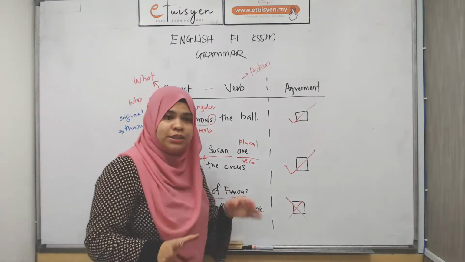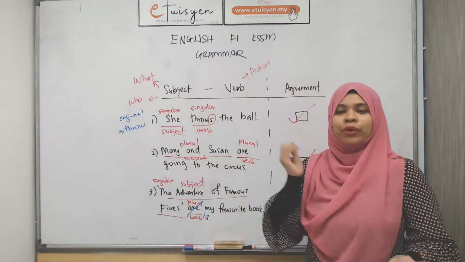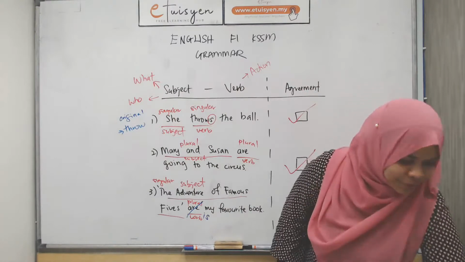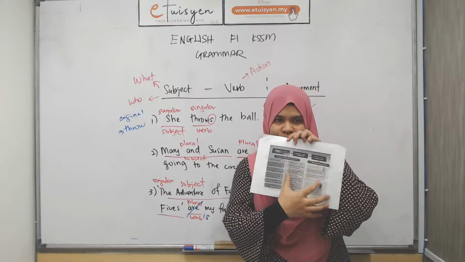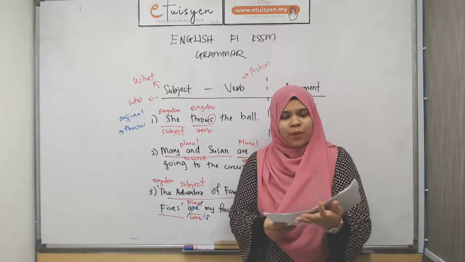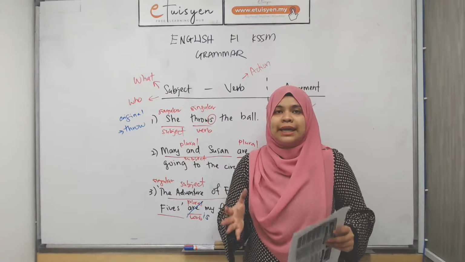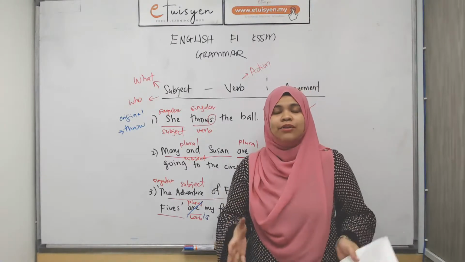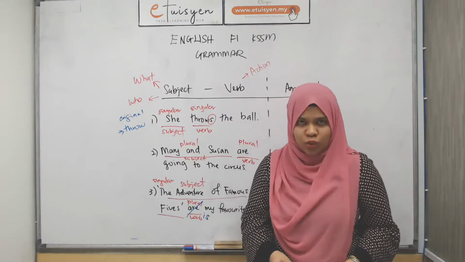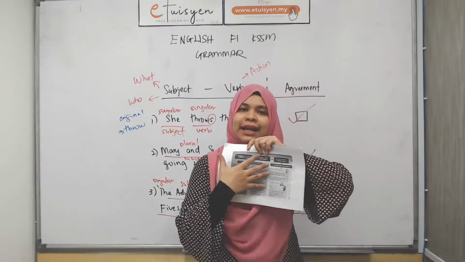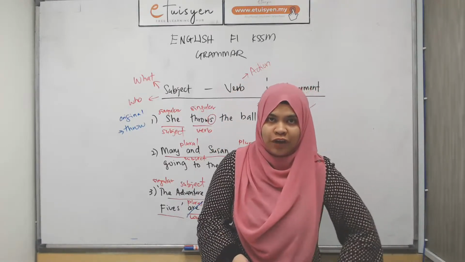Now, in the notes ataupun in the description, there's a note that for you to download. There's a few exercises, we're gonna go through that. But before that, also in the note, ada gambar ni kan, macam bubble ni, right? So, what is it about? Subject verb agreement ni, bila case untuk singular verbs and also plural verbs, dia ada banyak situation, ada banyak contoh. Dan contoh-contohnya adalah dekat dalam nota ni. Okay, so I'm not going to go through them because there's a lot of them.